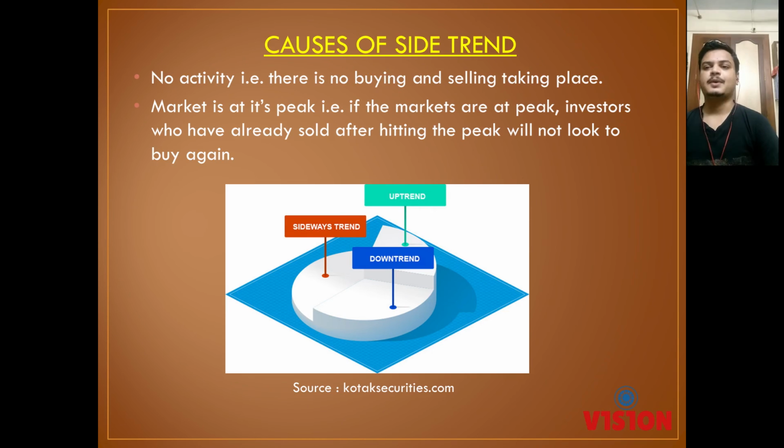No activity, that is, there is no buying and selling taking place, like if there is any stock that has not come into the public view as yet, like it's not a known stock, or if it's a very big company that has a lot of debts and their market price is in the single digits maybe, and people don't see that there is going to be any growth, so people don't buy or sell their shares, hence there is no activity. Hence it can be that there is just a straight line maybe, exactly a straight line, or it just goes up and down. It's not like the normal regular stocks.